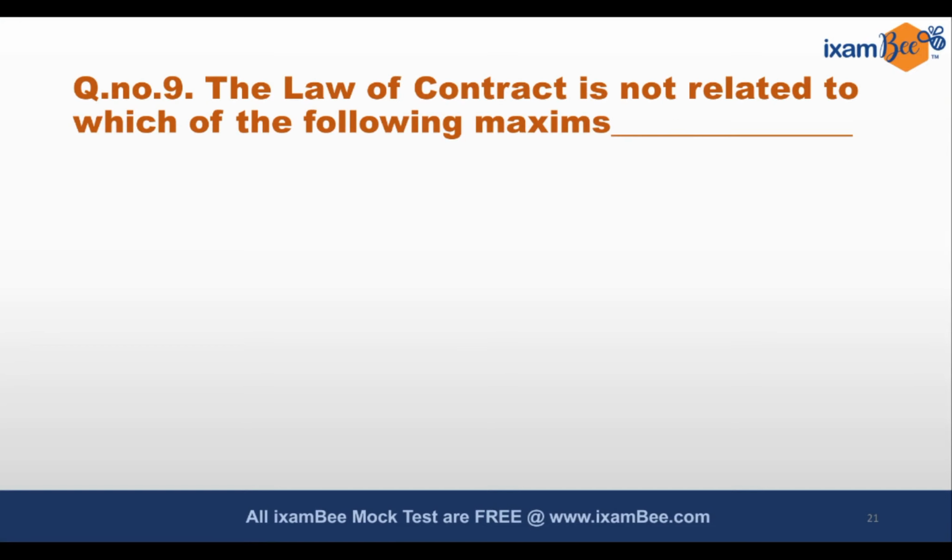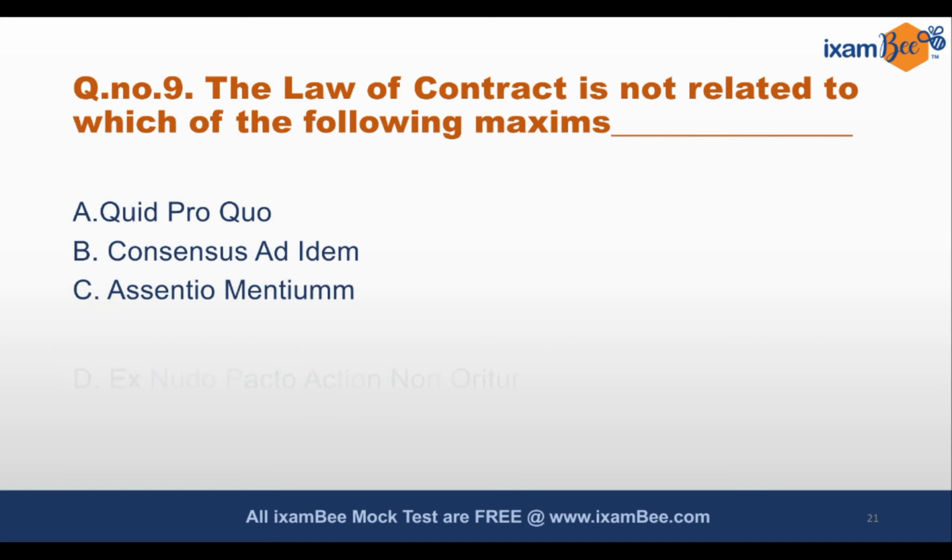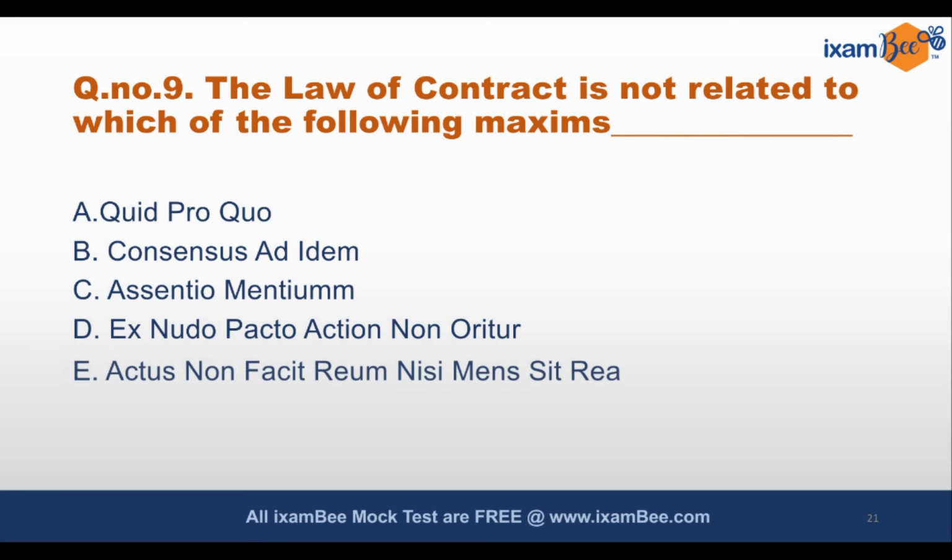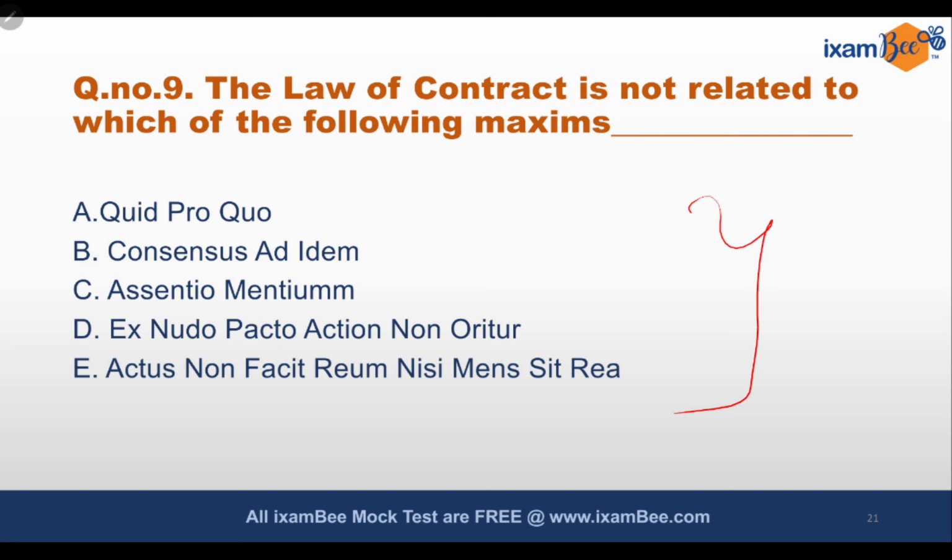Question number 9. Law of contract is not related to which of the following maxims? Quid pro quo, consensus ad idem, essentio mentium, ex nudo pacto action non oritur, actus non facit reum nisi mens sit rea. इन सारे मैक्सिम में से कौन सा मैक्सिम है जो लॉ ऑफ कॉन्ट्रैक्ट से रिलेटेड नहीं है? This is actually again an easy question. सारे मैक्सिम्स आपने सुने होंगे, एटलीस्ट आपको ये तो ध्यान में आ जाएगा कि ये कौन से सब्जेक्ट से रिलेटेड है. सो लॉ ऑफ कॉन्ट्रैक्ट से रिलेटेड मैक्सिम जो नहीं है वो है E ऑप्शन.